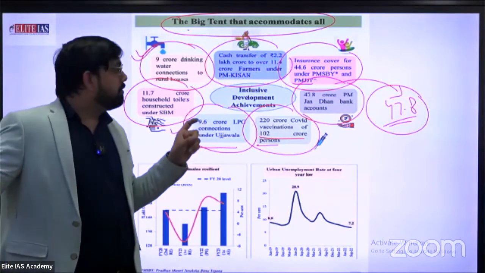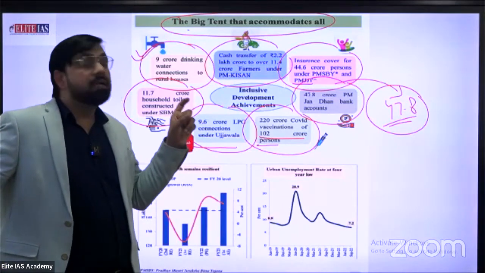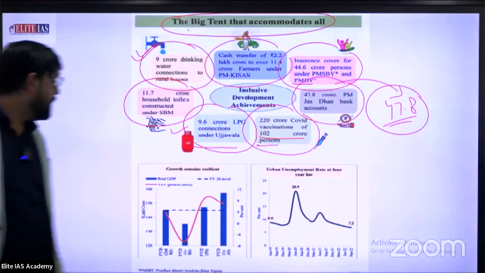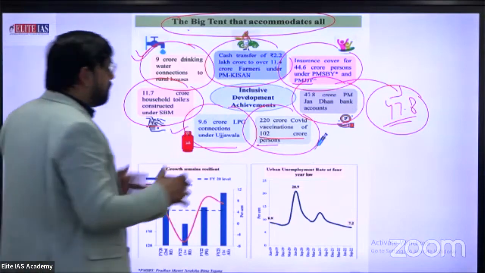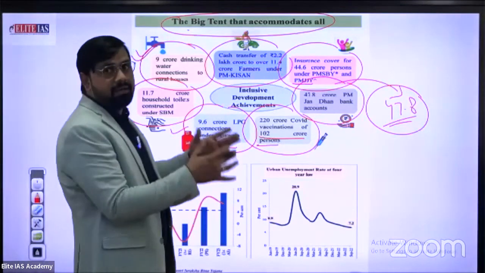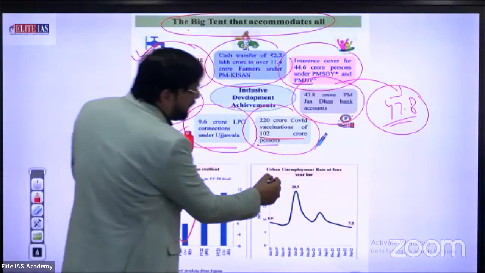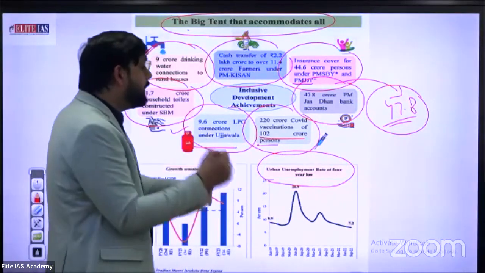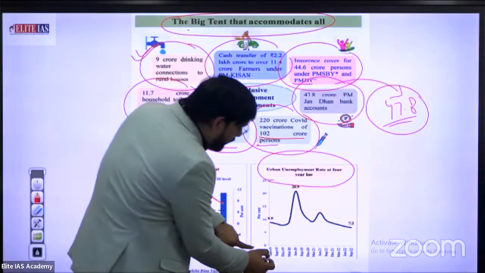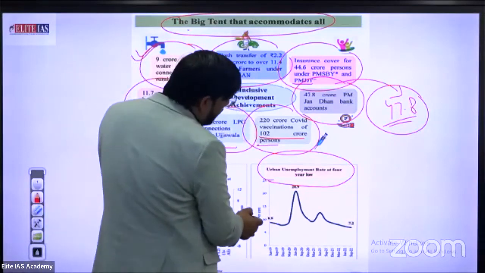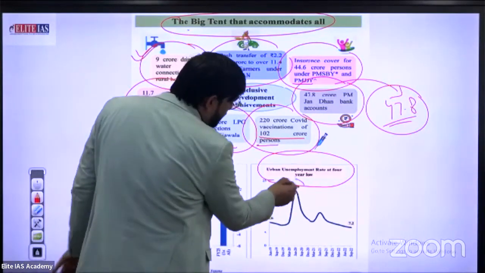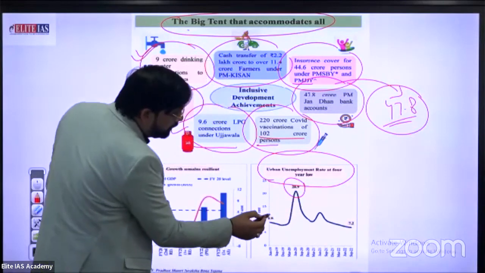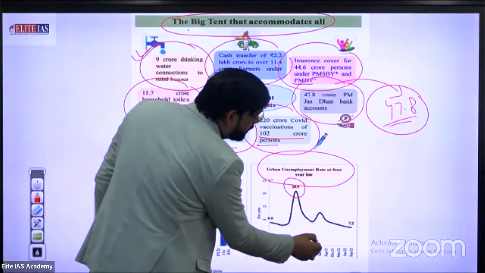Okay. So currently what is the estimated target? 47.8 crore. Let's see the graph provided by the Indian Finance Ministry on the urban unemployment rate over 4 years. Especially 20.9%, the high level of unemployment, was during COVID, the first wave.